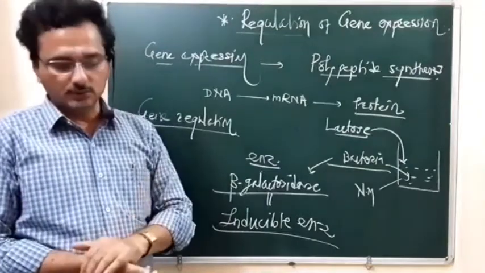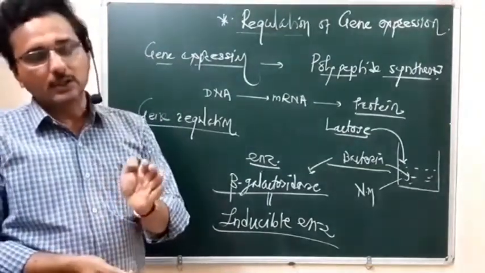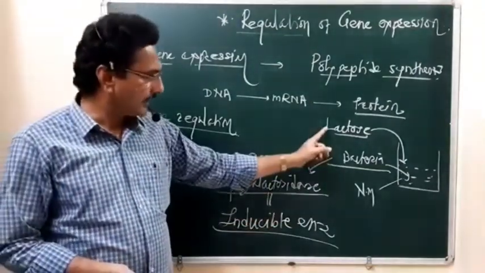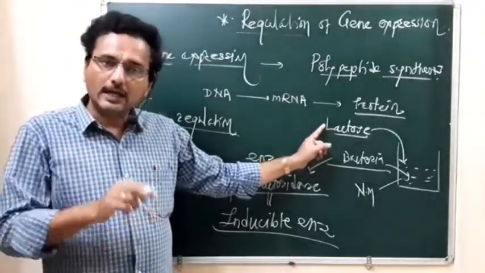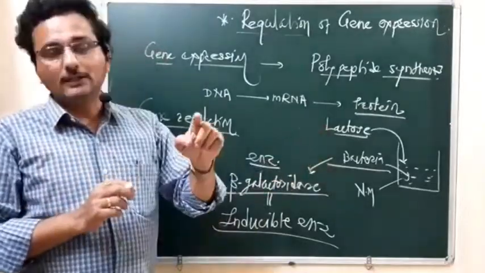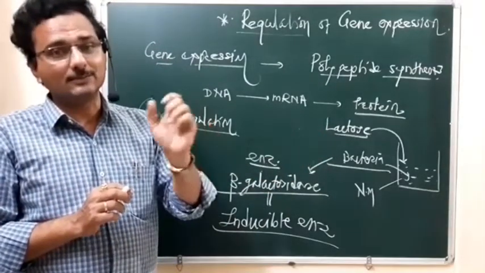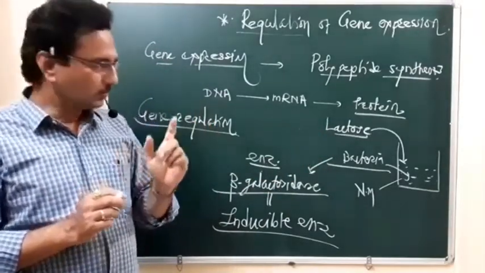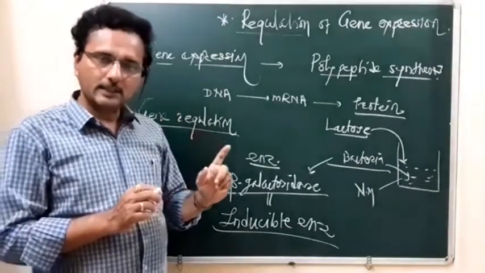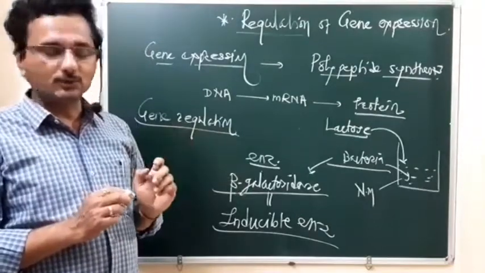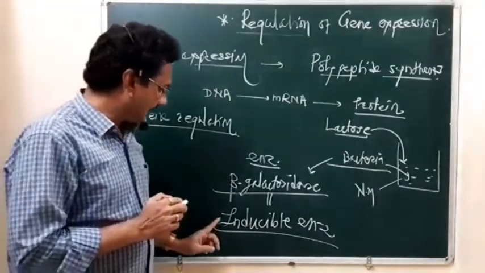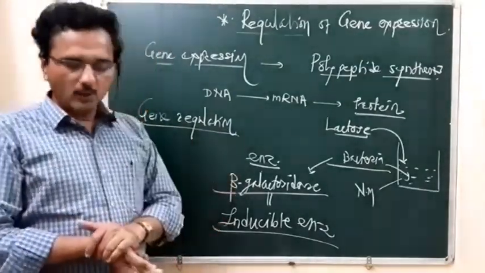So what is that inducer? The added lactose acts as an inducer in the outermost environment of the bacteria, and that inducer induces the synthesis of the enzyme inside the bacterial cell. So whatever enzyme is synthesized in the presence of an inducer in the outermost medium is called an inducible enzyme.